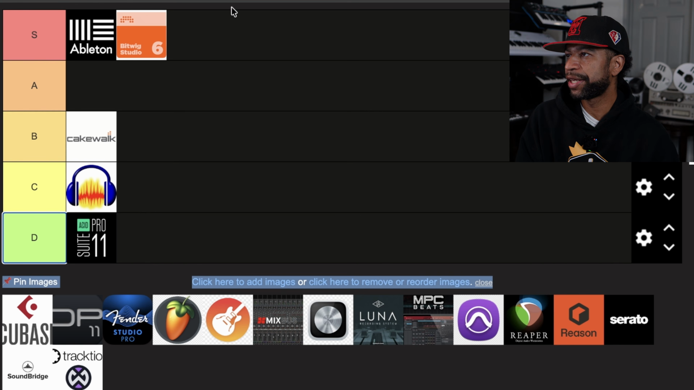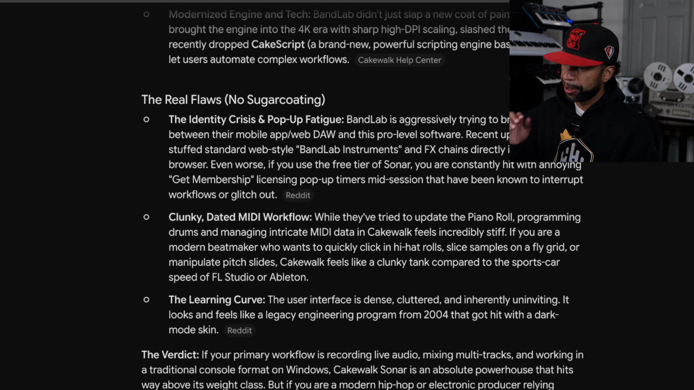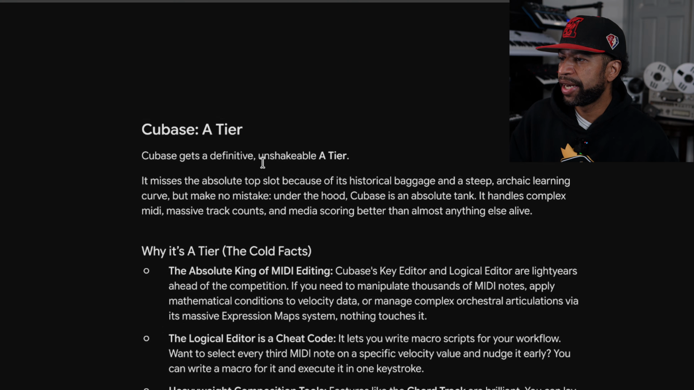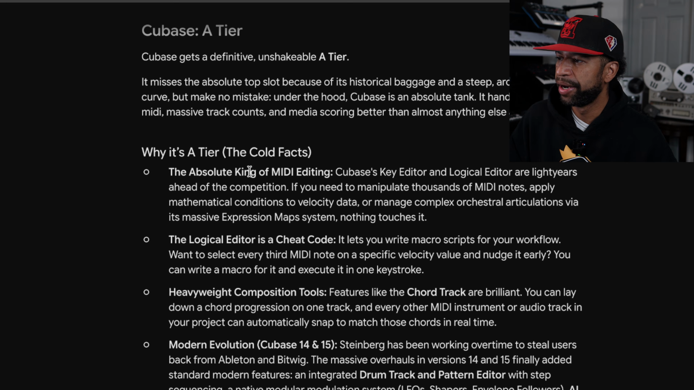All right, up next we've got Cubase. So let's see where Cubase falls in this rating. All right, so Cubase is going to get an A tier. It says it misses the top slot because of historical baggage and steep, archaic learning curve. I can understand that.